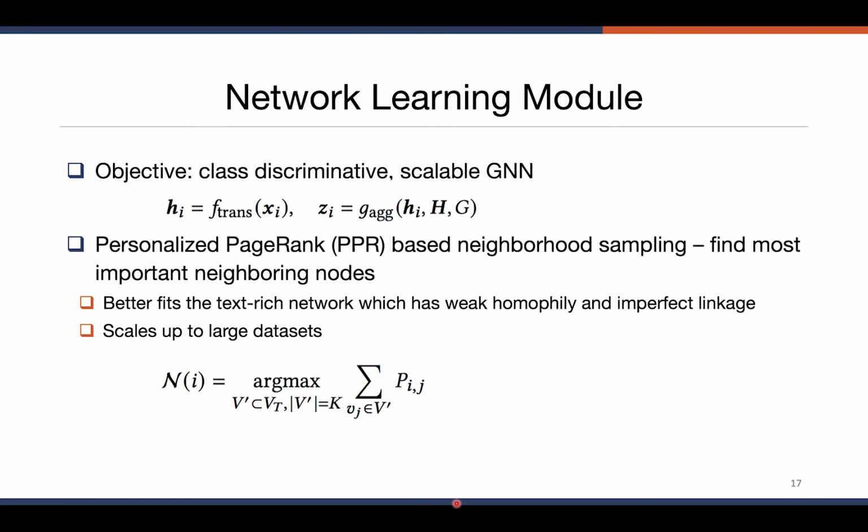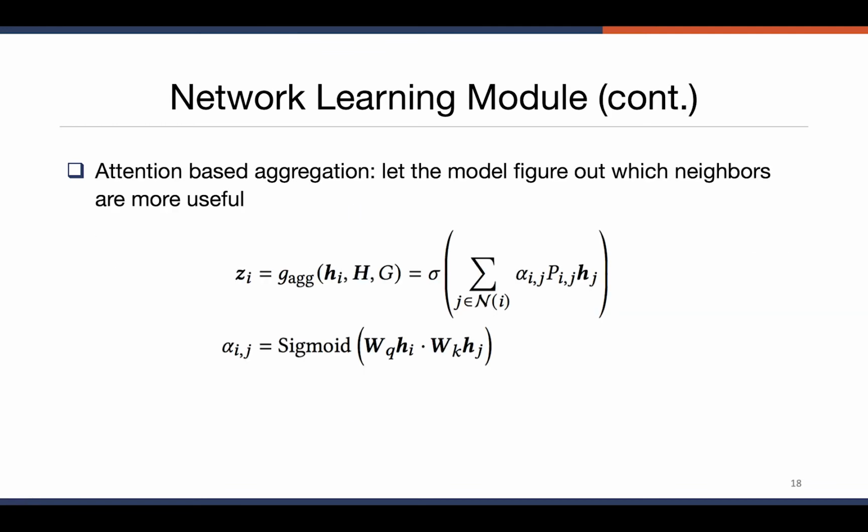So instead of just taking all the first hop neighbors of each node or doing random sampling of the neighbors, we actually use personalized PageRank to retrieve the most important neighboring nodes for each node in the network. And we can see here, formally, for each node in the network, we sample its top k neighbors according to their personalized PageRank score with respect to that node in the network. The second strategy is an attention-based aggregation strategy. Now, after we have retrieved top neighbors according to the PageRank score, we apply an attention-based aggregation to let the model figure out which neighbors are actually more useful.